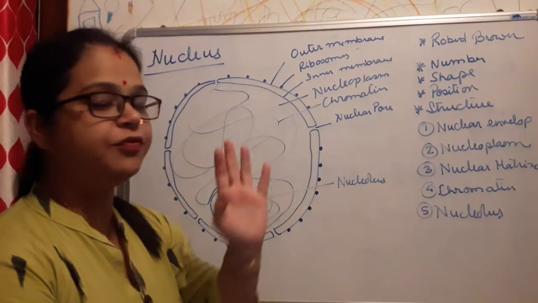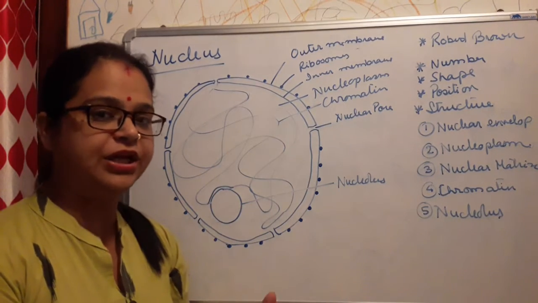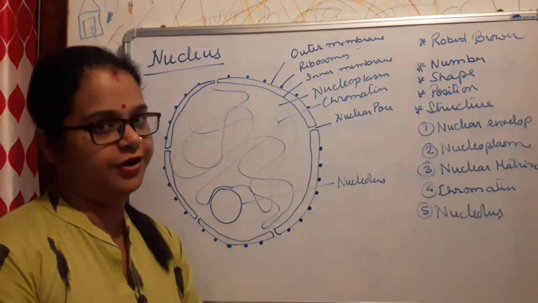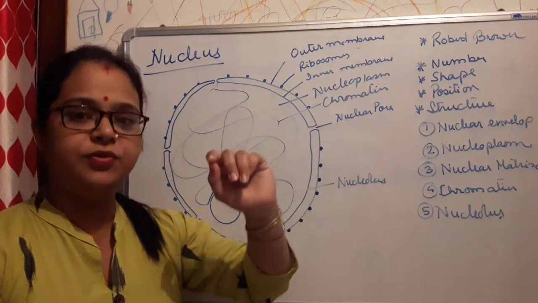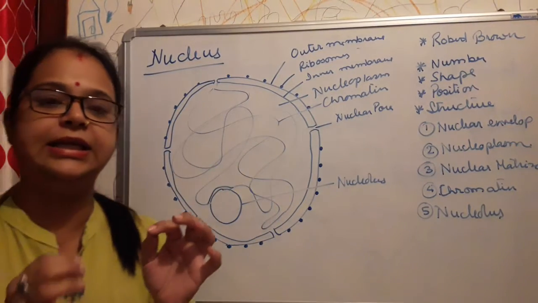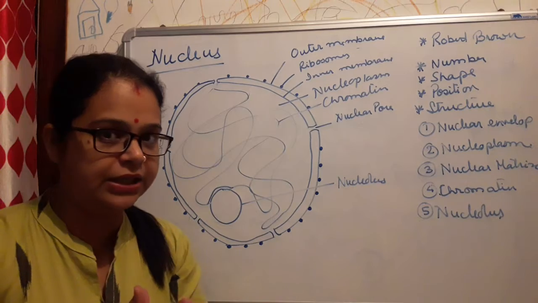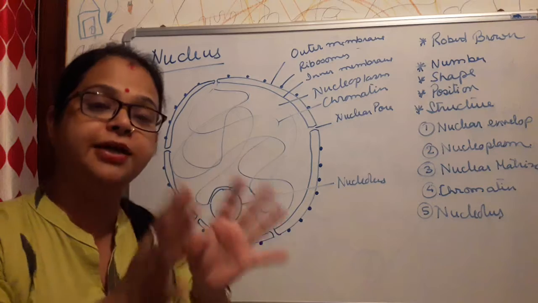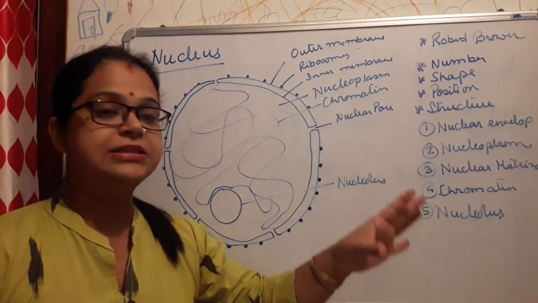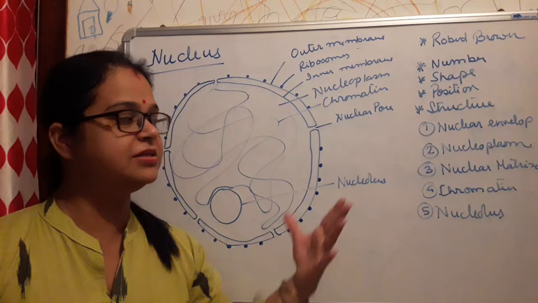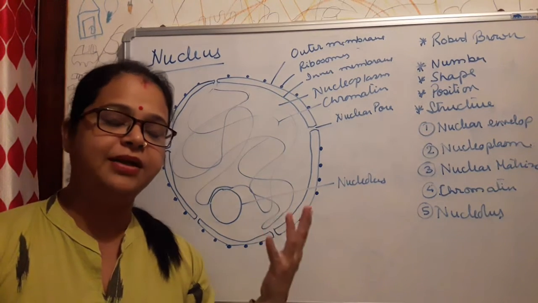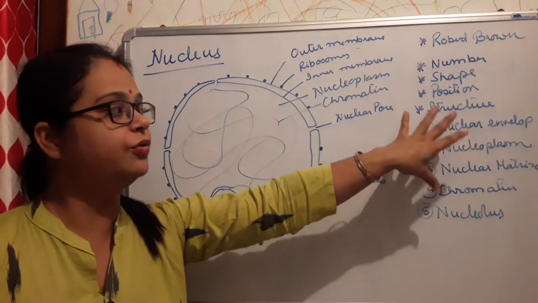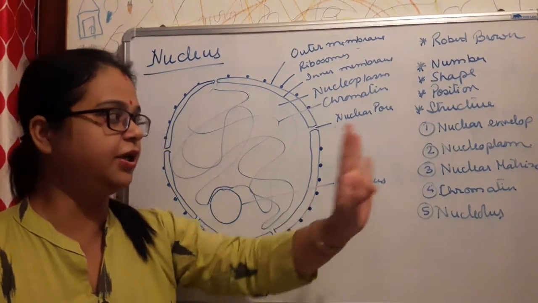Now the shape of the nucleus may vary. It may be oval, ellipsoidal, or circular. It may be different for different types of organisms. Then about the position. Since we are saying that this is the brain of the cell, the largest organelle, and so important, it will be present in the position where maximum metabolic activities take place. So mostly it is present in the center part, where metabolic activities take place in much larger quantity.